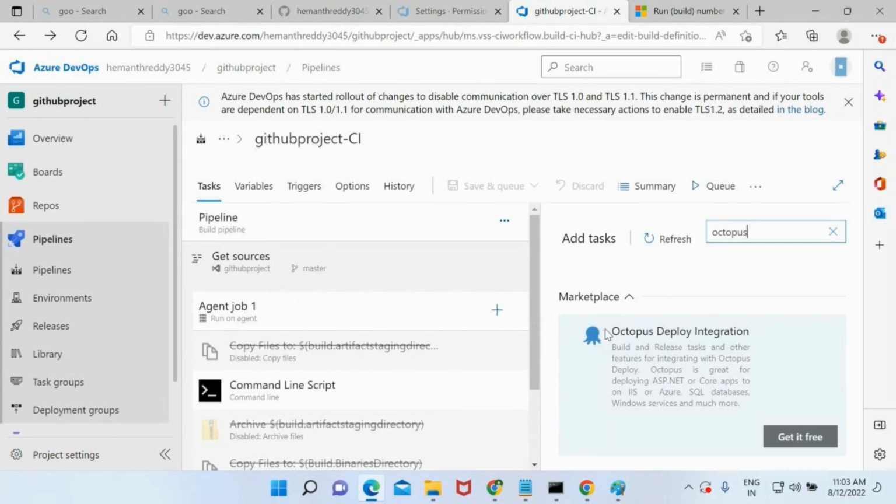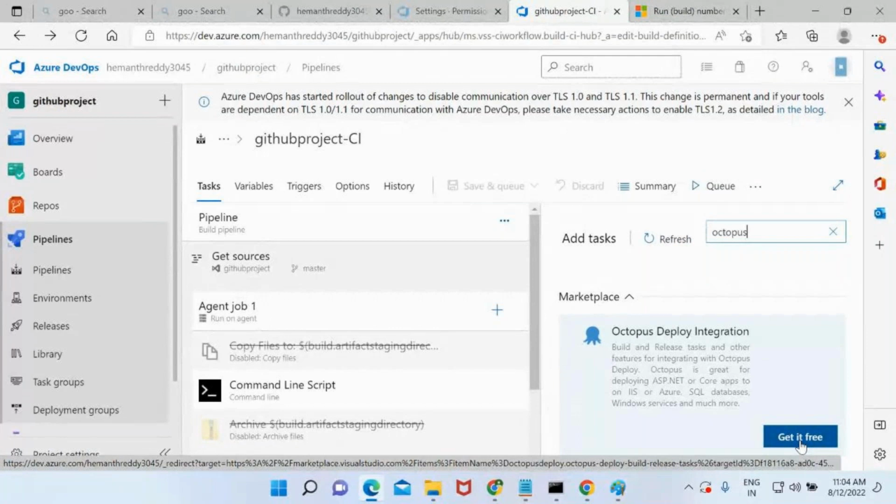Now my manager asked me to include this Octopus step. But if you go here, do we have an add option? No. It is saying get it for free. That means from somewhere I need to get this. If you don't have whatever task you want to perform, where do you need to get it from? Take an example of your mobile. You want to download something. Where are you going to get that from? Play Store. In the same way, in Azure DevOps, it is a marketplace. So just click on get it for free. See where it is going to take you.